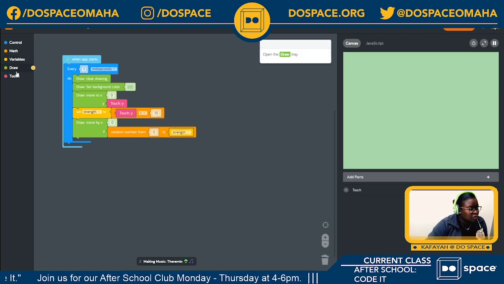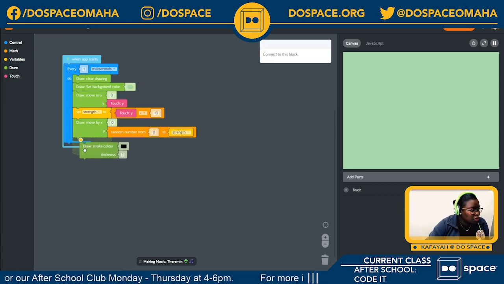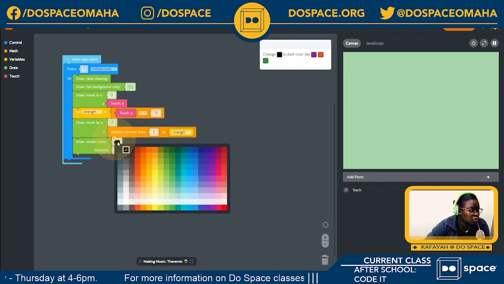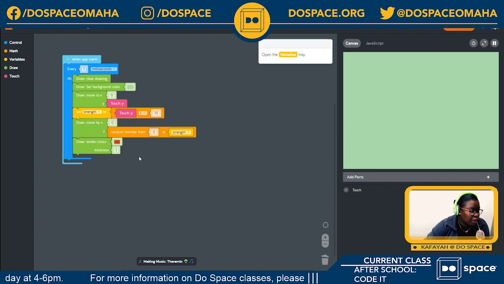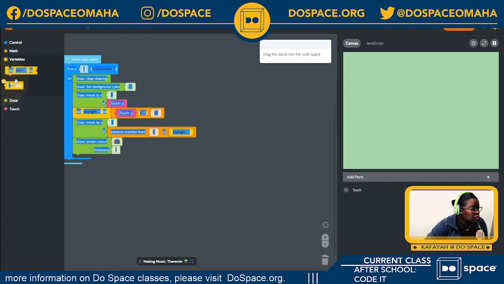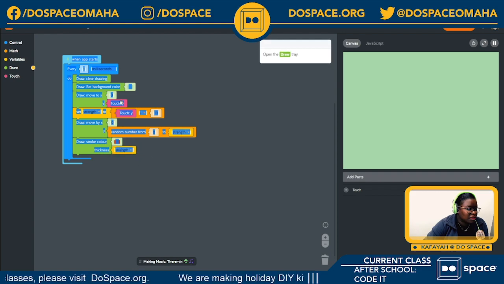Now my variables tray, I'm going to select the item block and change this to strength, just like we did in the start. So back to my draw tray, I'm going to draw a stroke color with the thickness of, okay, so now it says to change my color. What color do I want? Let me go orange. Yeah. So inside my variables tray, I'm going to select my variable block again. Oopsie. Why won't you come? Now I'm changing this from item to strength again.